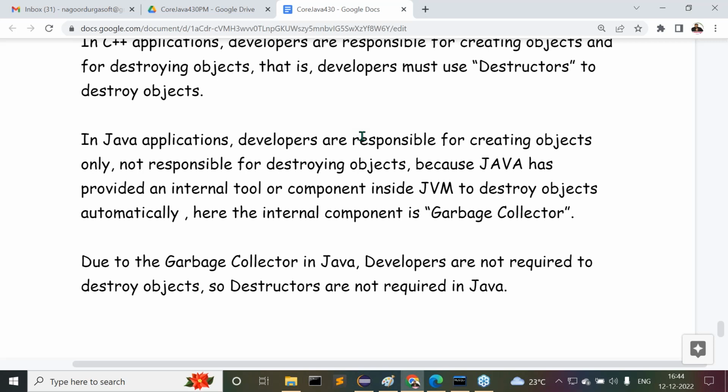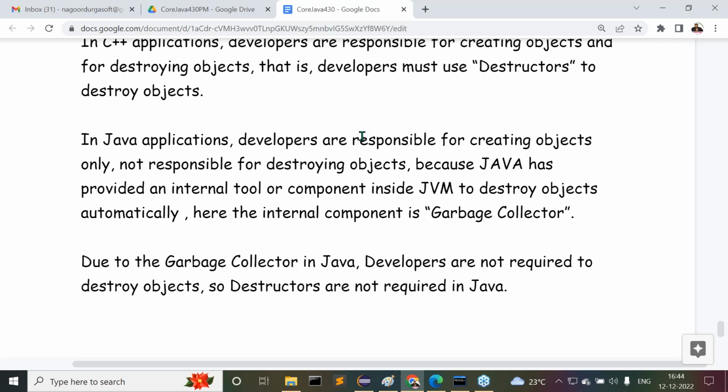Next, pointers exist in C and C++, but pointers do not exist in Java. Multiple inheritance is not possible in Java. It may be available in C++ and Python, some other programming languages. Next, operator overloading is not possible in Java. It may be available in other programming languages.